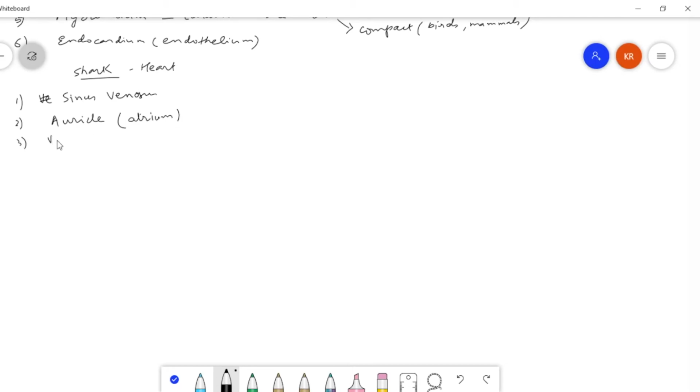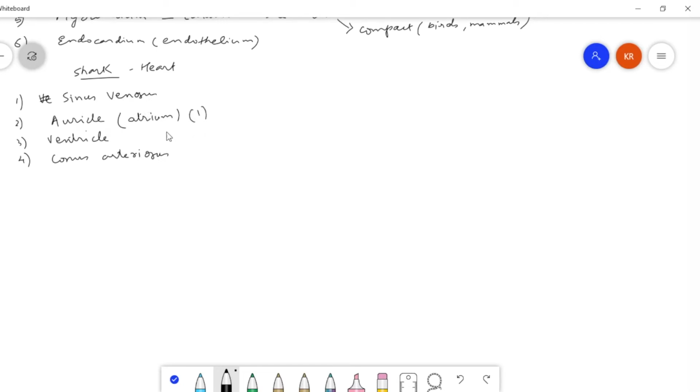Three, there will be a muscular ventricle, and fourth, conus arteriosus. So these are the parts of the shark heart. There will be a sinus venosus, one auricle and one ventricle.